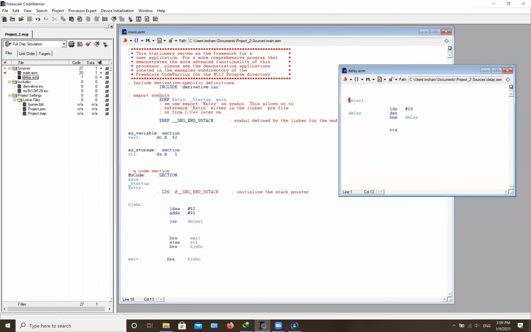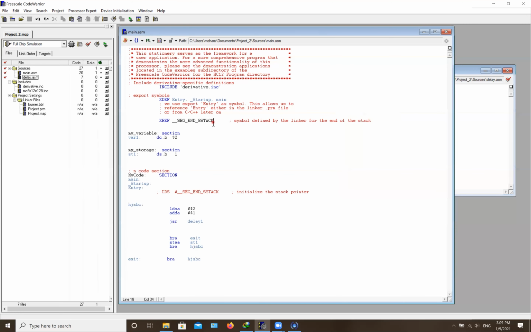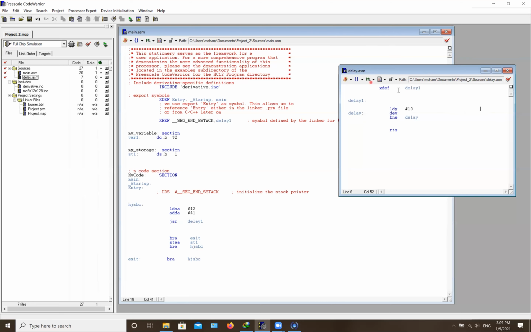In here, we're gonna write down XDEF, and since here we're gonna define the delay one, we're gonna write down delay one here. Then at this point, since this one is referencing that file, we're gonna write down delay one as well. So this way, this file references from here, which is here, and then you can actually read the number. So let's see what's gonna happen.